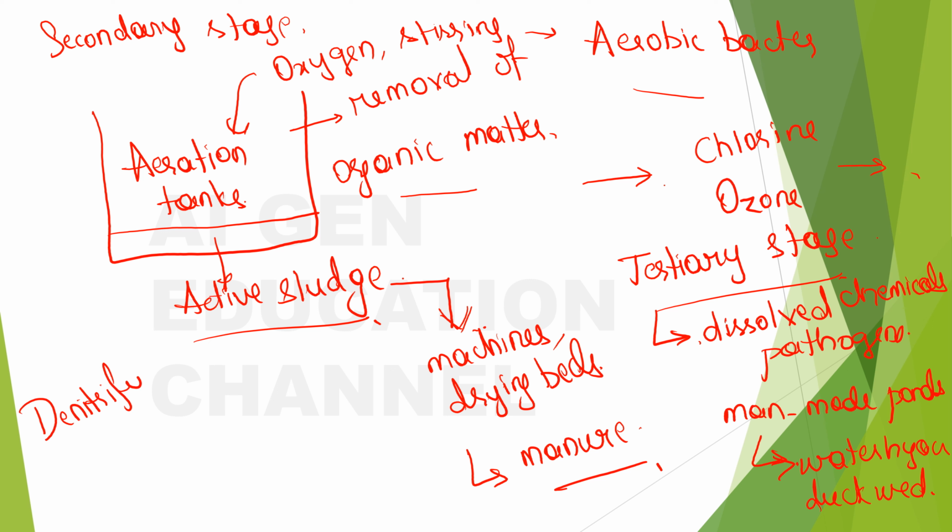These denitrifying bacteria will thrive in the low oxygen environment present in these man-made ponds, right? These ponds intentionally have water hyacinth and duckweed so that there will be a low oxygen environment, and